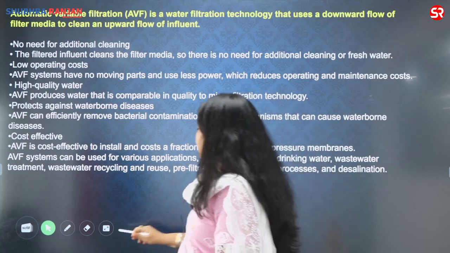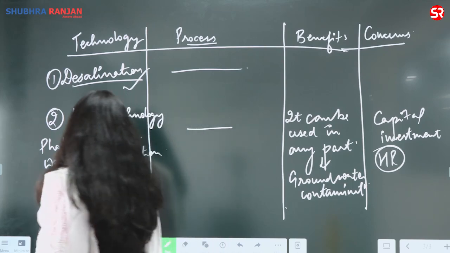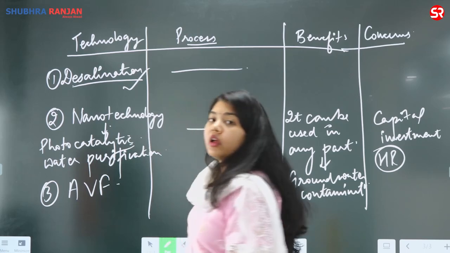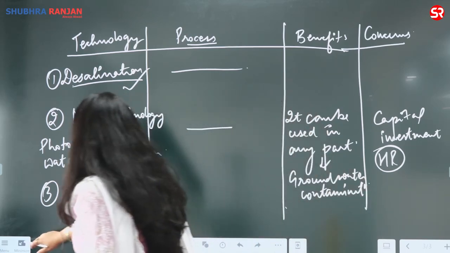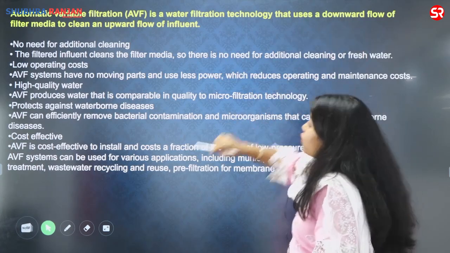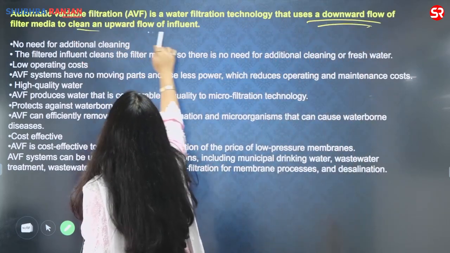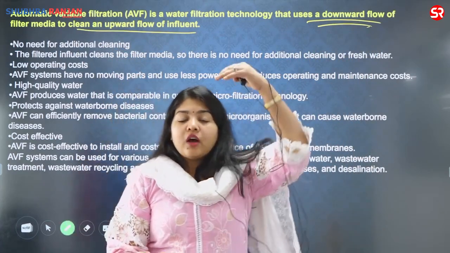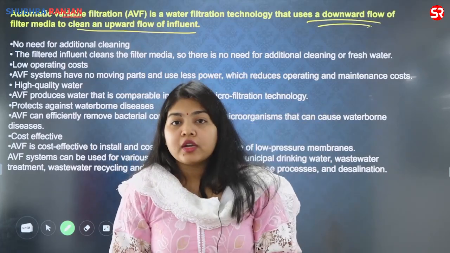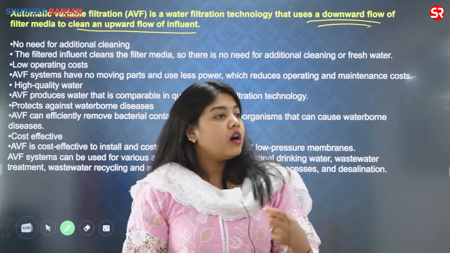You have another technique which is being used in India also, especially for treating the wastewater. So another technique is the AVF technique, which is being used for treating the wastewater. In this process, you are basically using the movement. It is a water filtration technique that uses the downward flow of filter media to clean an upward flow of influent. So with the downward flow of the filter media and the upward flow, you actually remove the impurities, and it is specially being done in the lakes such as the Pashan Lake.